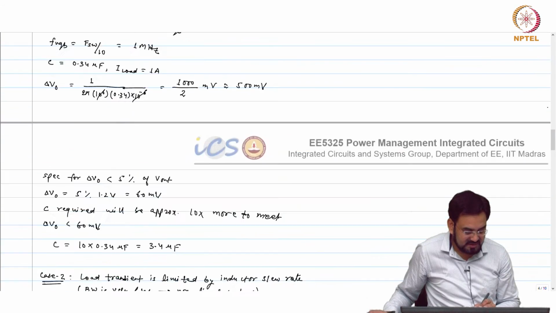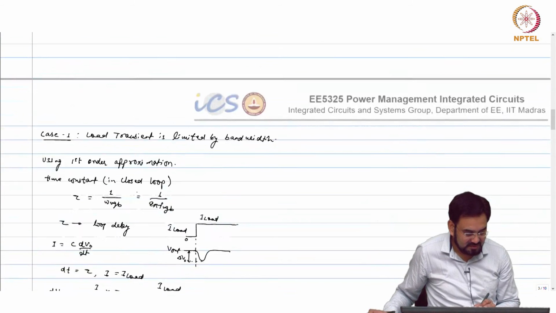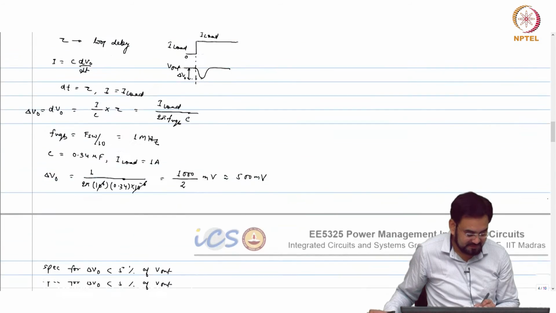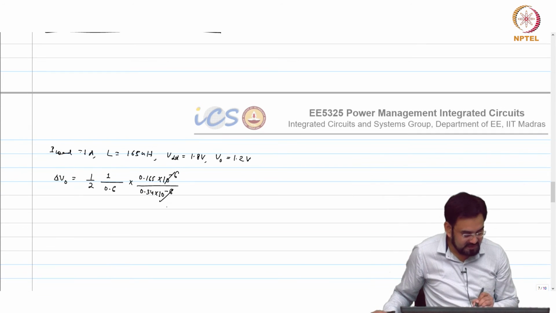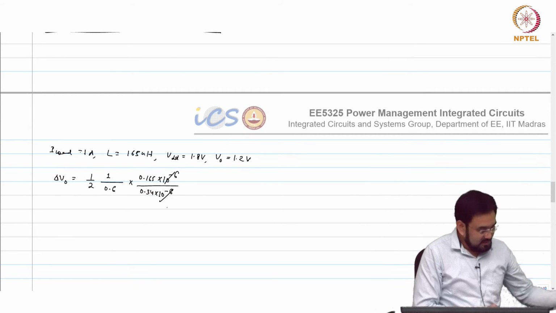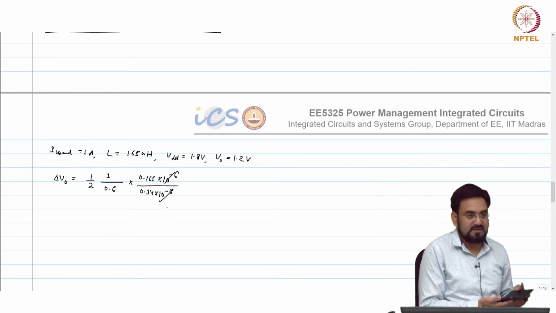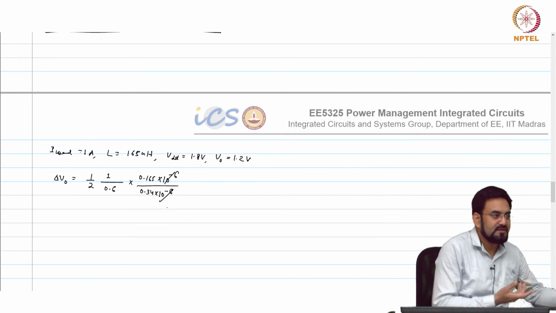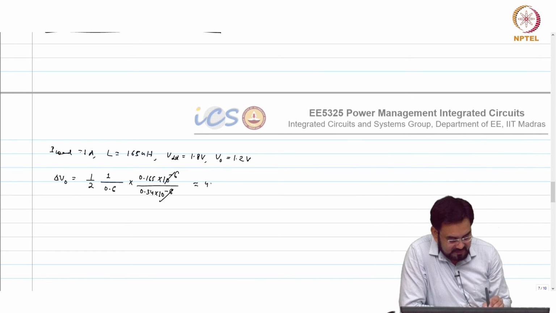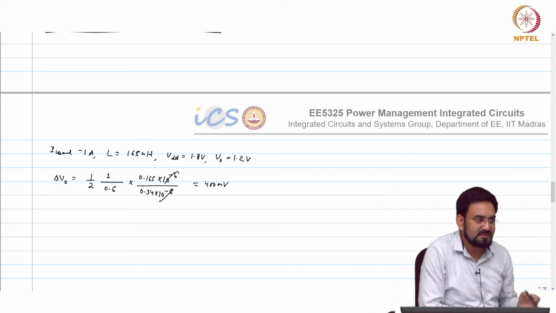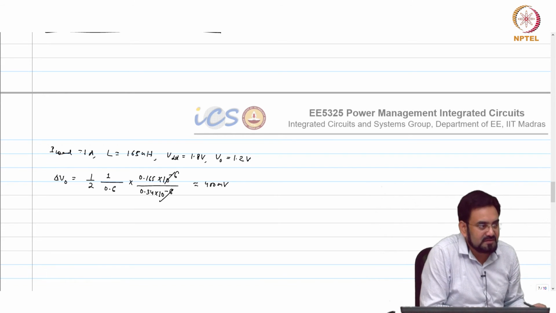Let's first start with the older value, which was 0.34. So this will go away. How much is this? 0.4. 400? 400 millivolt. Okay. And if you look at 0.9 volt, then it will be better.